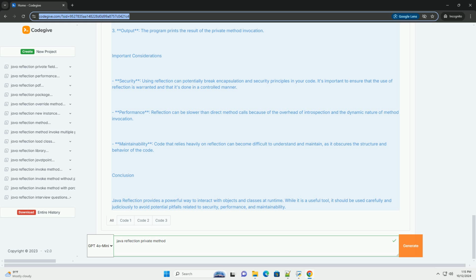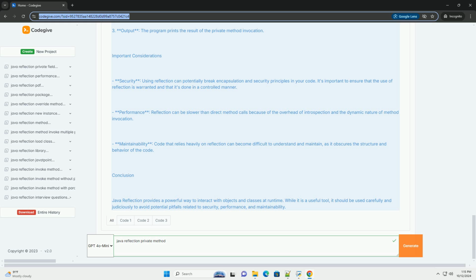Important considerations. Security. Using reflection can potentially break encapsulation and security principles in your code. It's important to ensure that the use of reflection is warranted and that it's done in a controlled manner. Performance. Reflection can be slower than direct method calls because of the overhead of introspection and the dynamic nature of method invocation. Maintainability. Code that relies heavily on reflection can become difficult to understand and maintain, as it obscures the structure and behavior of the code.